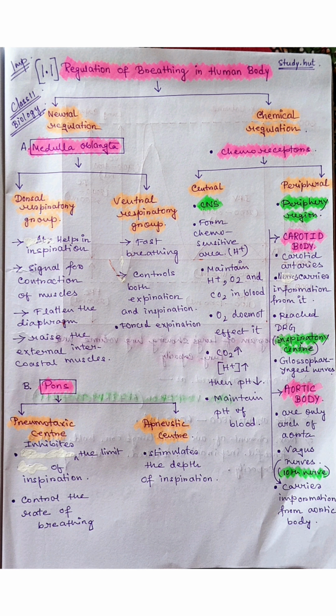Next, go to the pons. We know it is also present inside the brain. It is of two types, the pneumotaxic center and the apneustic center. The pneumotaxic center inhibits the limit of inspiration. It fixes a limit above which we can't take in oxygen, and it also controls the rate of breathing. How much we are breathing, that rate of breathing, is controlled by this center.